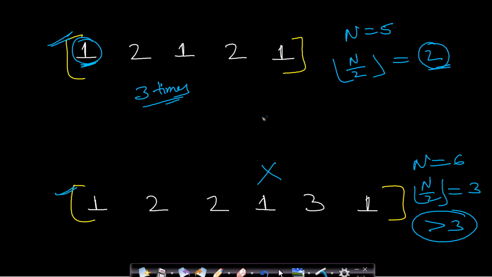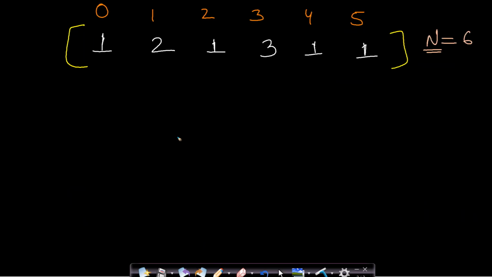So there is one more majority element problem which I have already uploaded in the past. Link will be in the description below. In that problem, it was not guaranteed that the array will have a majority element. But this problem is made simpler by guaranteeing that the array will have the majority element. So let us now look at the algorithm of how to solve it.